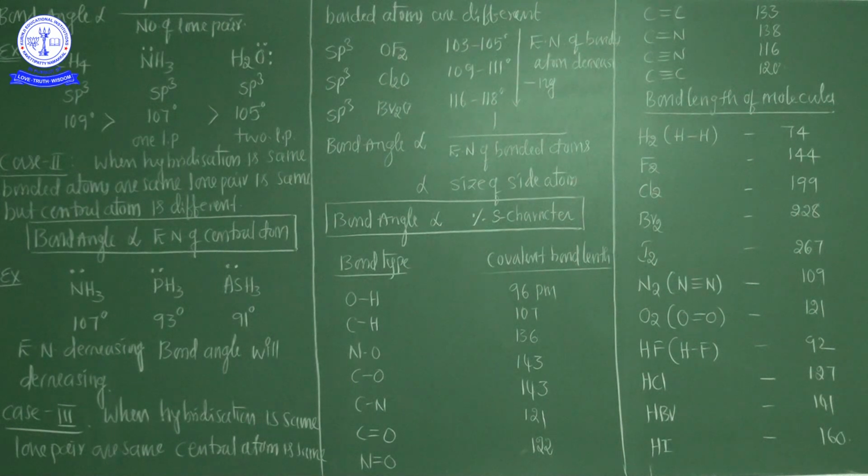My dear students, the bond parameters of molecules are very important: bond length, bond angle and bond energy. These three parameters are very important. So in my next class we are going to discuss bond energy.